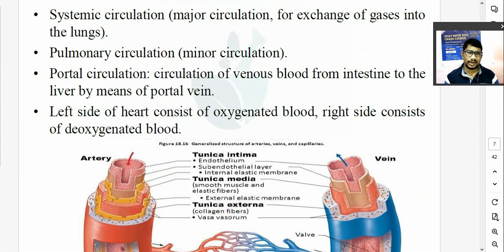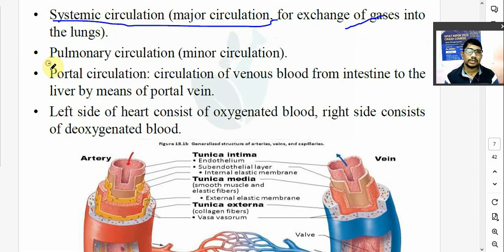Now there are different kinds of circulation also. So first, circulation of blood from heart to the body is known as a systemic circulation, and it is known as a major circulation. Major circulation का काम क्या है? For exchange of gases and waste material from blood to the tissue, it is known as systemic circulation.